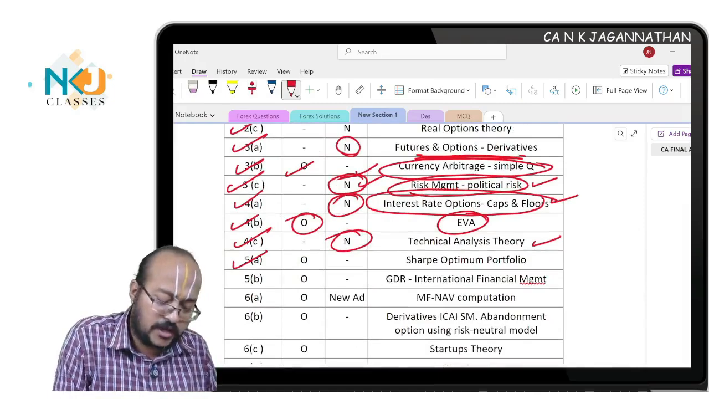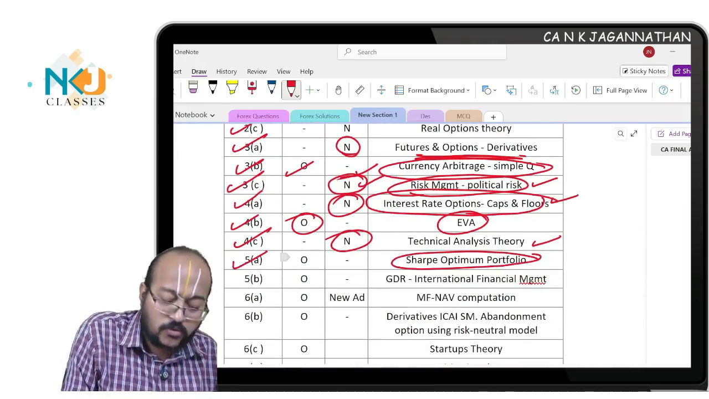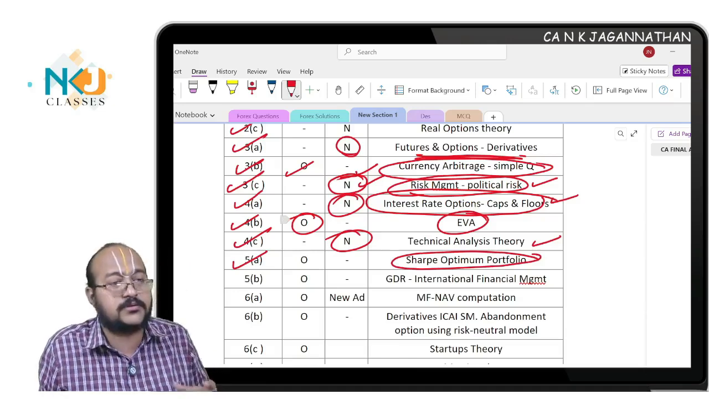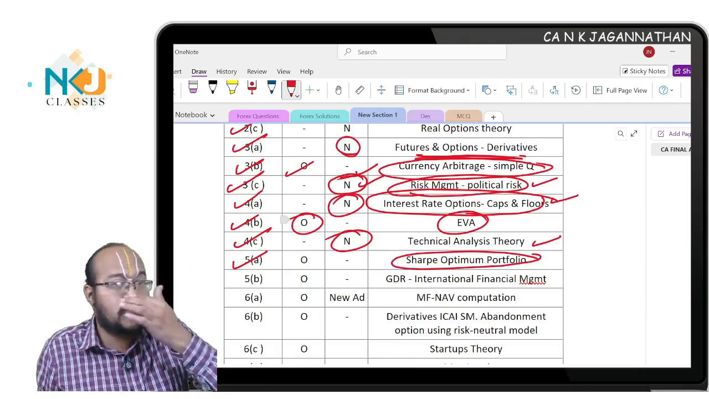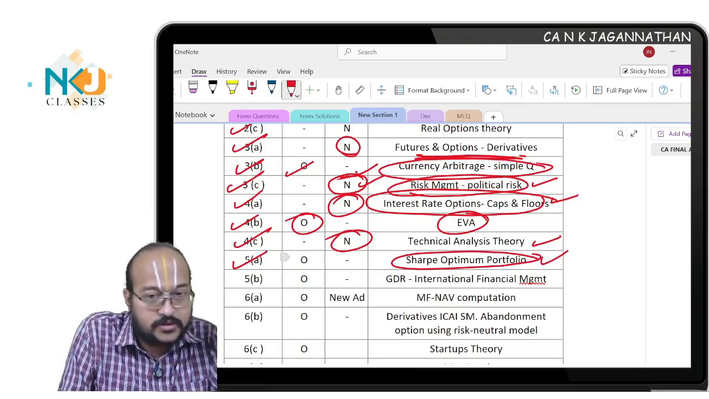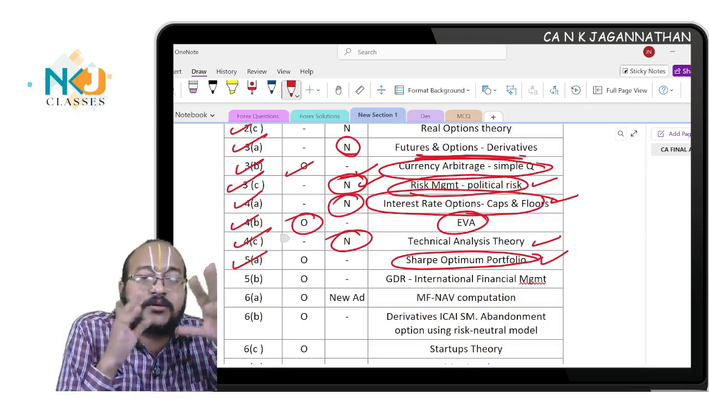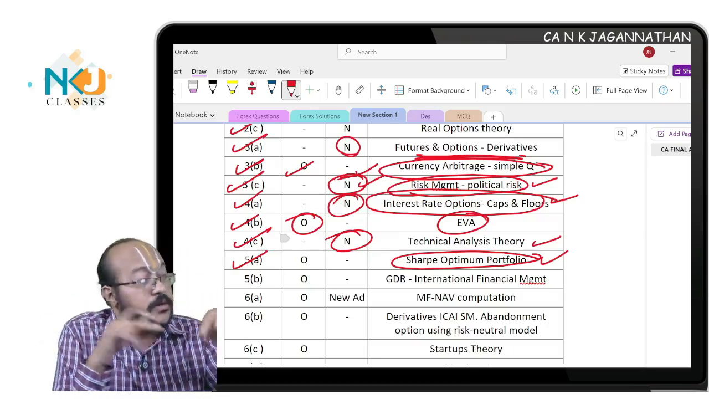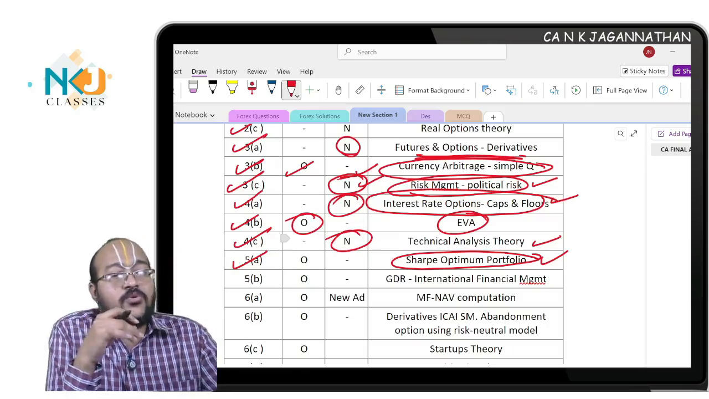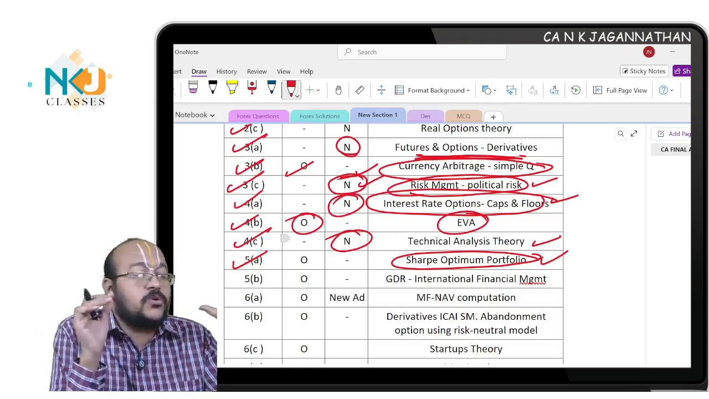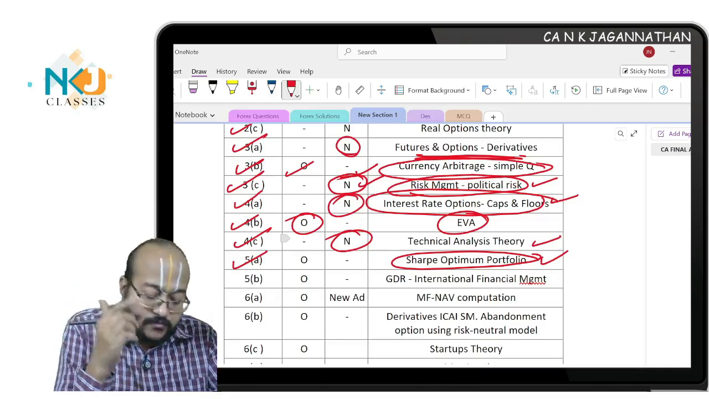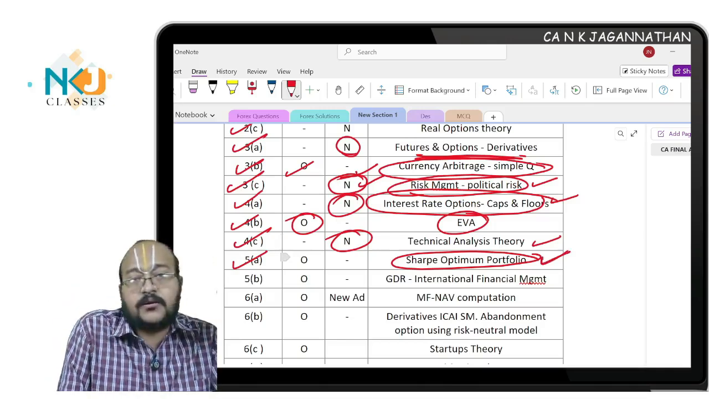Next, question number 5A, Sharpe optimum portfolio. Totally new question. Totally new question in the sense, see, in the last many years they have not tested this Sharpe optimum portfolio. We used to discuss it in our regular lecture. Sometimes I also feel why I am discussing this. Anyway, it is not asked in examination. I used to feel that also, but they have asked in this attempt. Just like the Black-Scholes model, okay, which they never test usually, but sometimes rarely they put it. This is what happened in the current attempt.